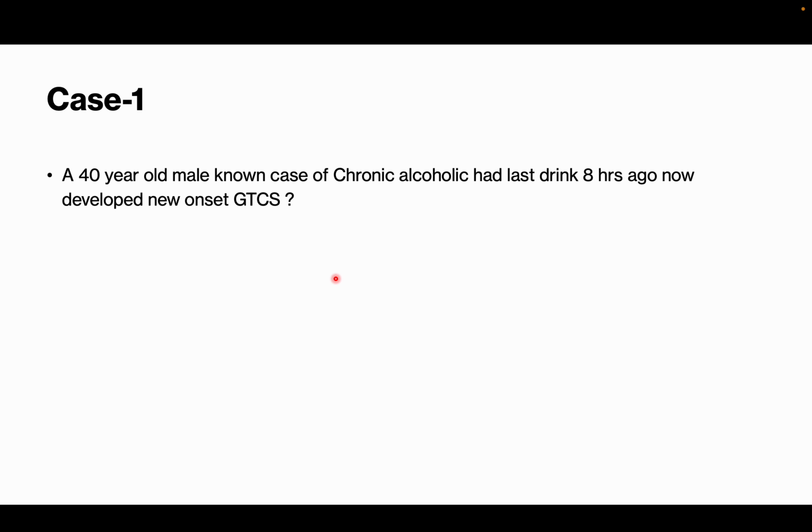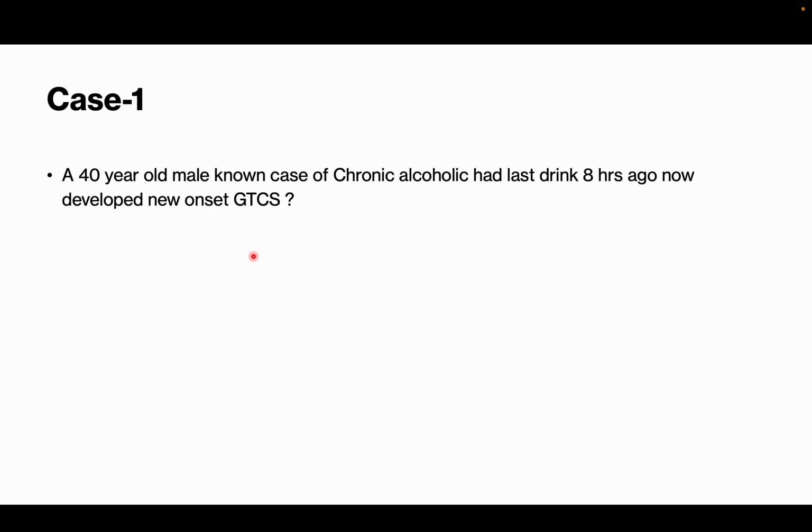So, what is the seizure? Whether you call it an epilepsy or whether you call it a seizure, anything that is causing a recurrent seizure is an epilepsy syndrome. Per se, if any trigger is there, mostly some metabolic derangement or alcohol, then mostly we call it a seizure disorder. So, here is a chronic alcoholic, last drink was 8 hours ago. Whether you call it alcohol intoxication related or alcohol withdrawal related seizure,